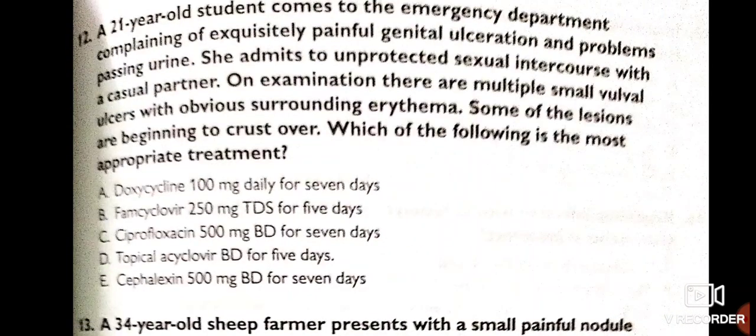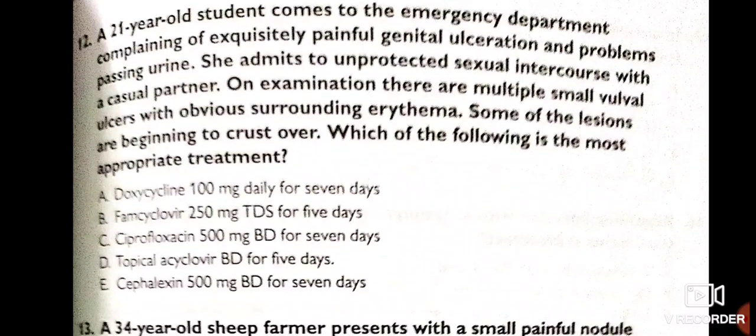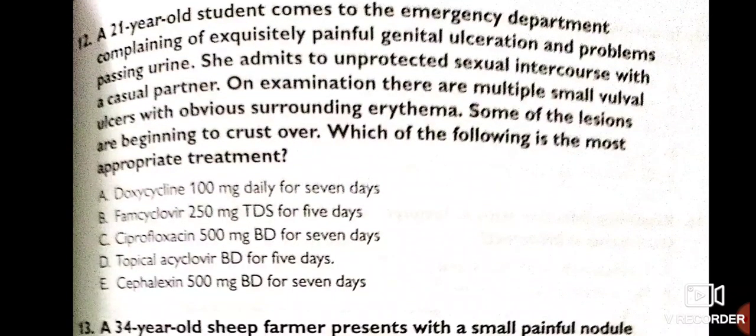Now, a 21-year-old student comes to the emergency department complaining of an exquisitely painful genital ulcer and problems passing urine. She admits to unprotected sexual intercourse with casual partners. On examination, there are multiple small vulval ulcers with obvious surrounding erythema. Some of the lesions are beginning to crust over. Which of the following is the most appropriate treatment?